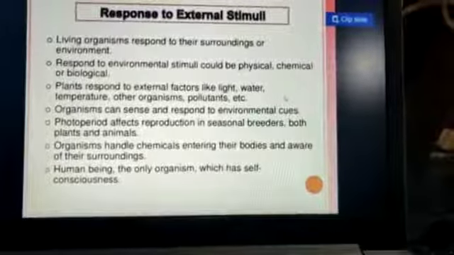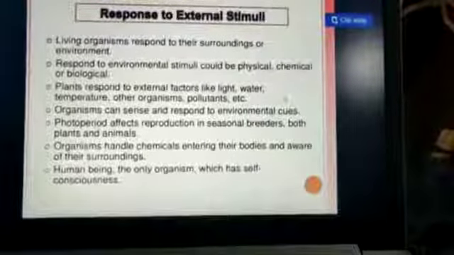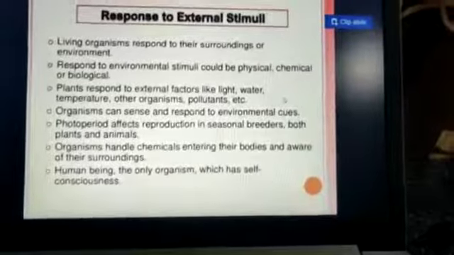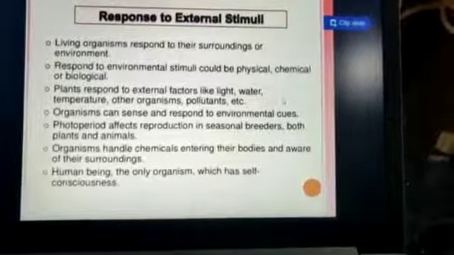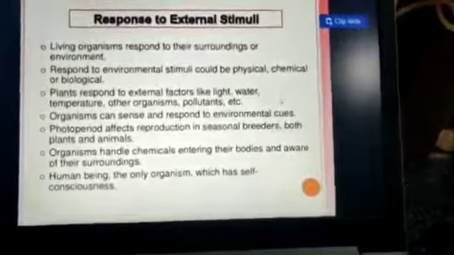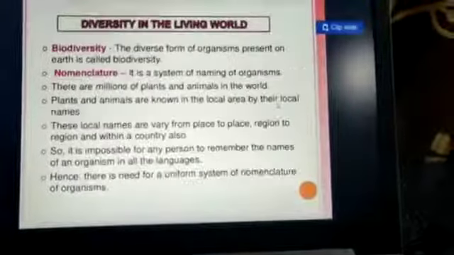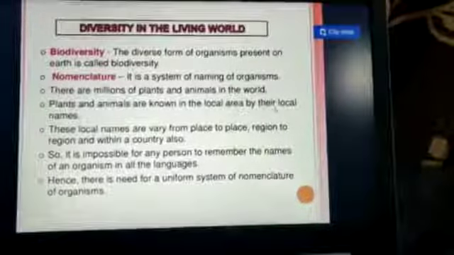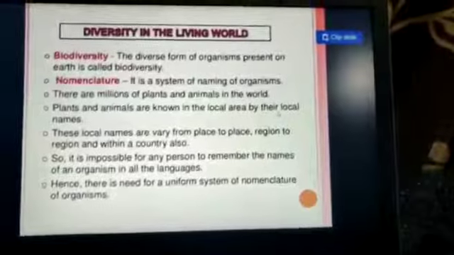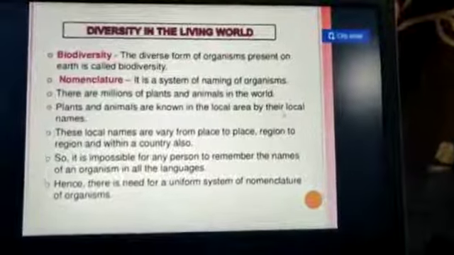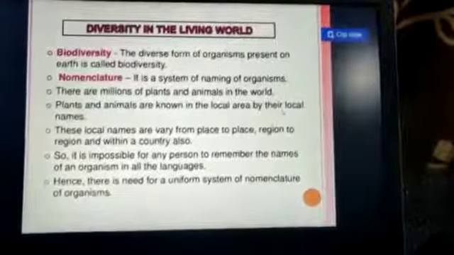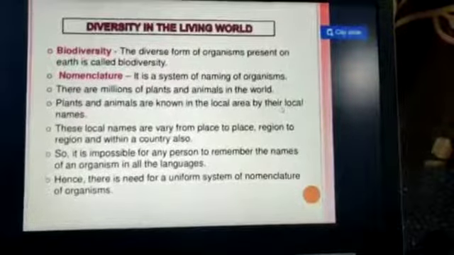Organisms handle chemicals entering their bodies and are aware of their surroundings. Human beings are the only organisms which have self-consciousness, and this is termed response to the external stimuli. Now, in our next video, we will study the diversity in the living world. This is only the introduction of the first lesson, children.